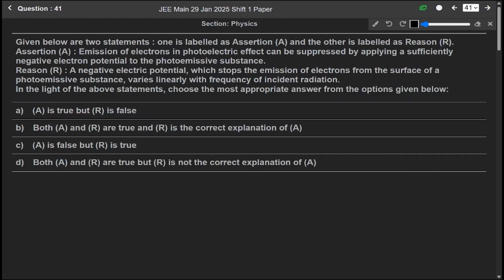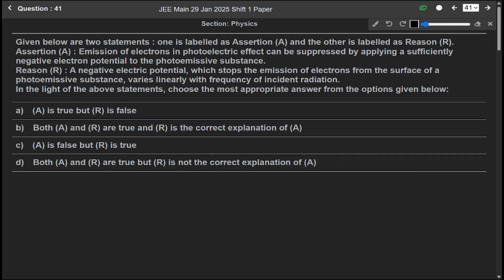Now the next question, 41. Given below are two statements. One is labeled as assertion A and the other is labeled as reason R. Assertion A is saying that emission of electrons in the photoelectric effect can be suppressed by applying a sufficient negative potential to the photoemissive substance.